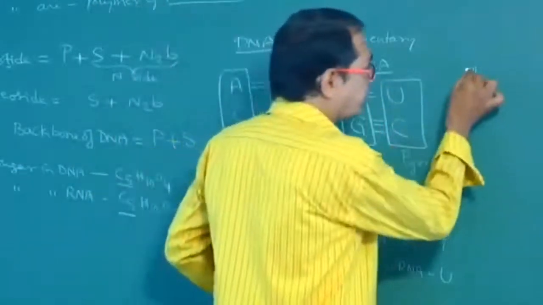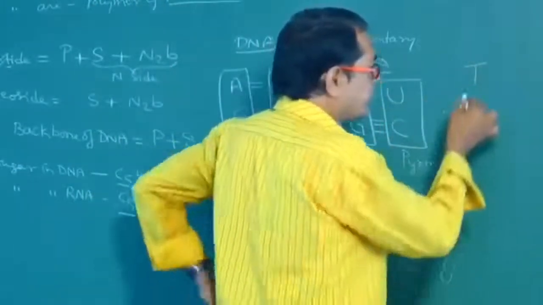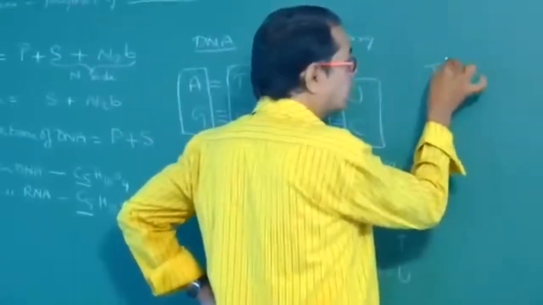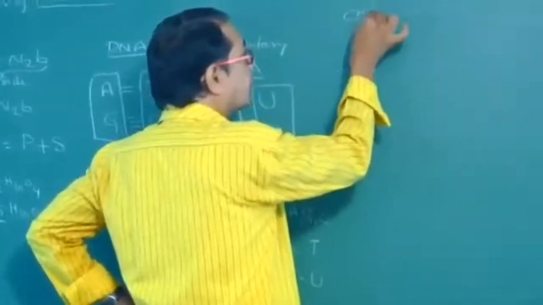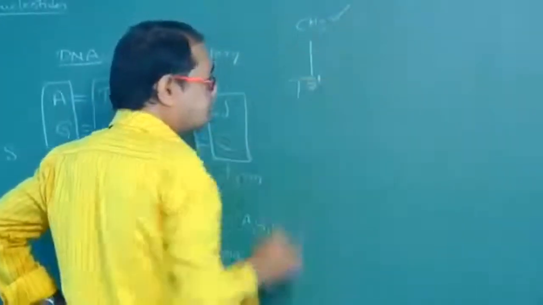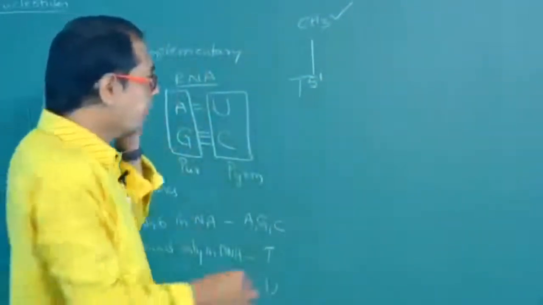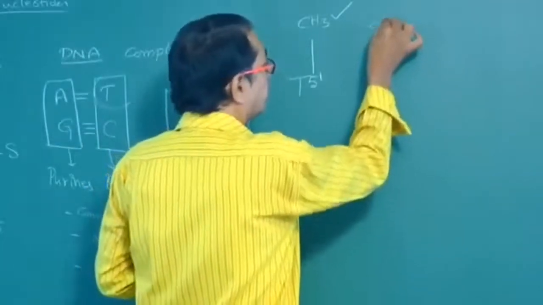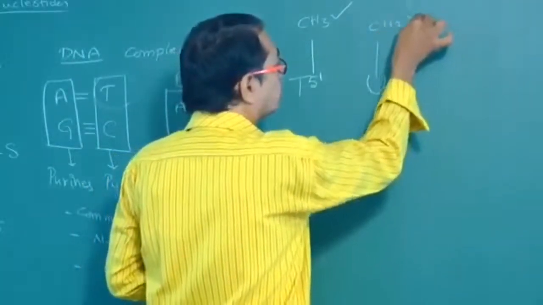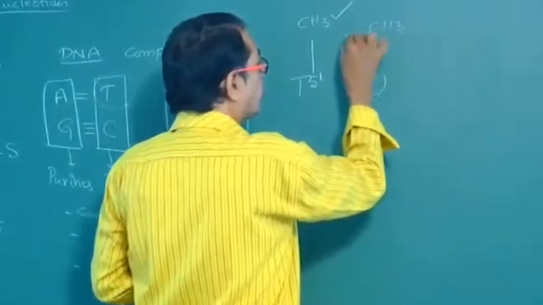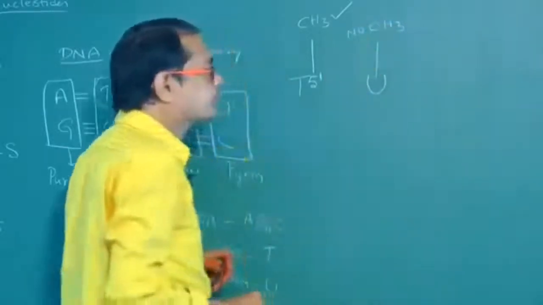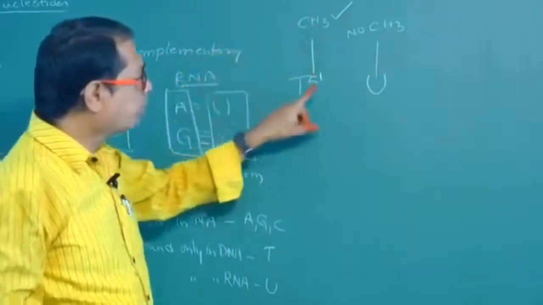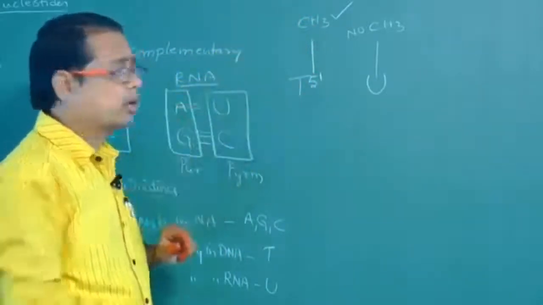See, this is thymine. In thymine, at the fifth carbon, a methyl group is present, whereas in uracil there is no methyl group. So the methyl group is attached to the fifth carbon of thymine.